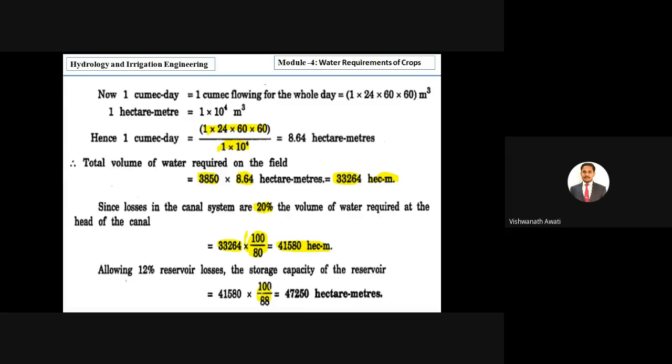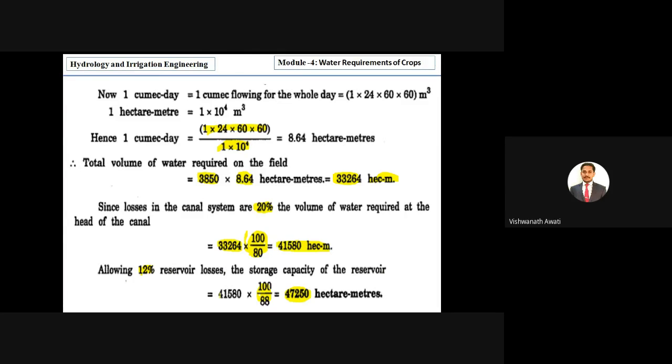Similarly, there is an extra consideration of 12%. We required a total of 33,264, but again we require 20% extra because we are losing 20% in the canal, and again we are losing in the reservoir. If you go in reverse, starting from the reservoir, 47,250 is the reservoir capacity required, but out of this 12% is lost, right? So that's why we allow 12% reservoir losses in the storage capacity.